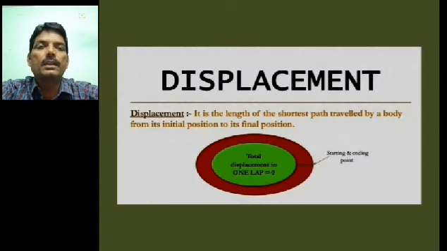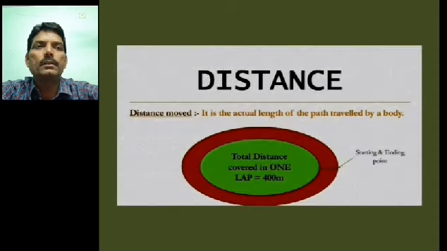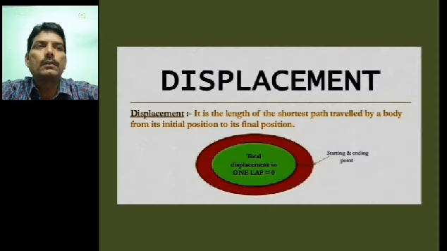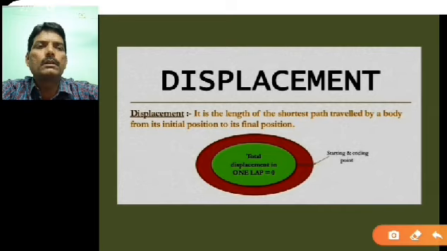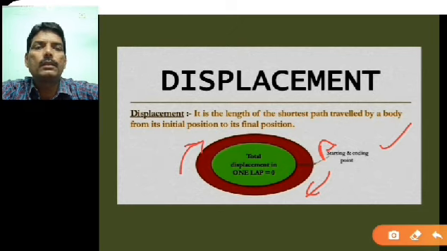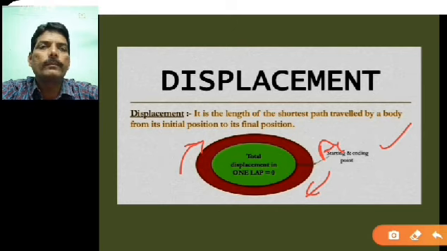Then the displacement. Now you can see in this figure, suppose here is the starting point A, and you are moving in this direction, and again you come back to the same point A after taking one round. Then you can say that the distance covered by you will be 400 meter, but the displacement will be 0 because the starting point and the final point are the same.